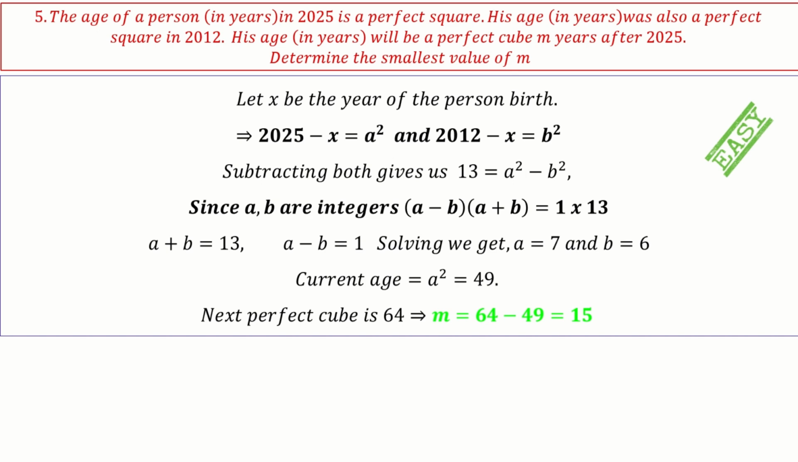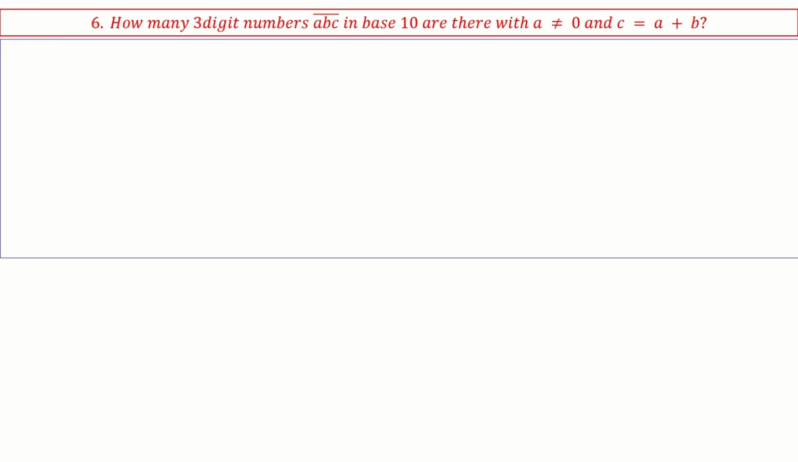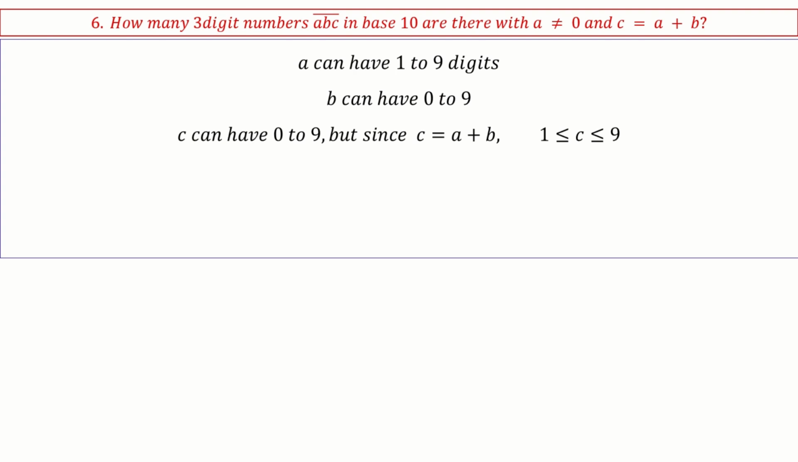Next. How many three-digit numbers ABC in base 10 are there with A not equal to 0 and C equal to A plus B? So first thing is look at the given information. ABC is a three-digit number. ABC are the digits, which means they can be from 0 to 9, but A cannot be 0 because if A becomes 0, it will become a two-digit number, right? So A can have 1 to 9, B can have 0 to 9, C can have 0 to 9,